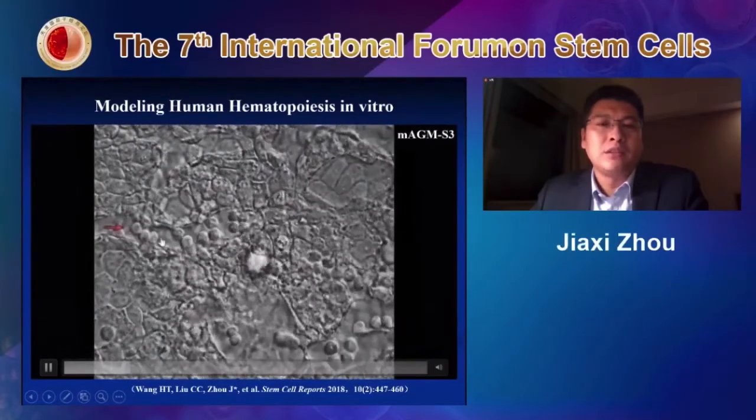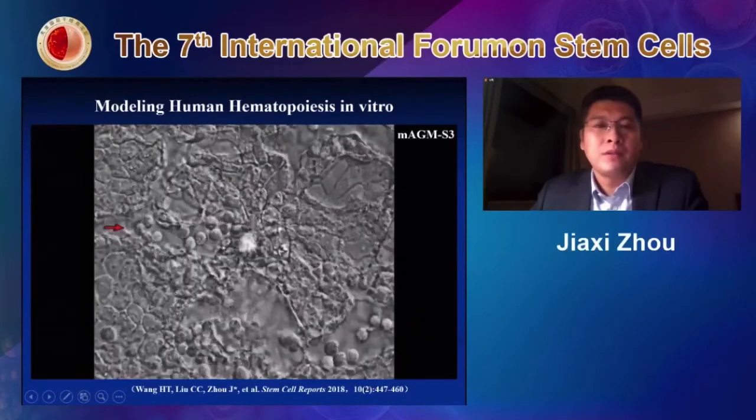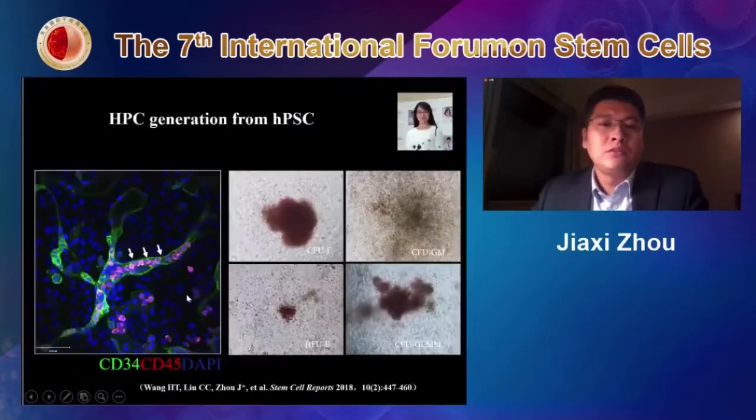When we conduct some immunostaining, we can see the hematopoietic progenitor cells aligned in a beautiful cluster. They are CD45 positive, and they line up nicely in this sac structure. This sac structure is formed spontaneously during the co-culture. Also, if we put these cells into colony culture, you can find they form all kinds of different colonies. This means they really have the potential to form different kinds of blood cells.